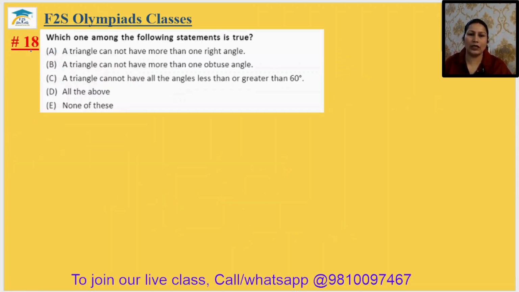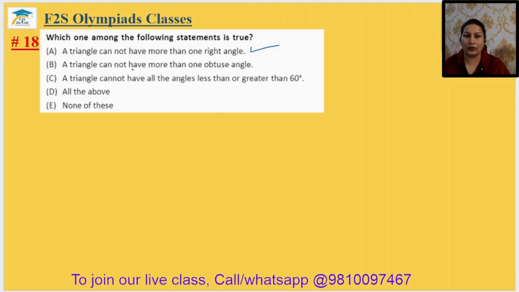Come to question number 18. Which one among the following statements is true? A triangle cannot have more than one right angle. Yes, as the sum of all the three angles of a triangle should be 180 degrees. So only one angle can be a right angle.